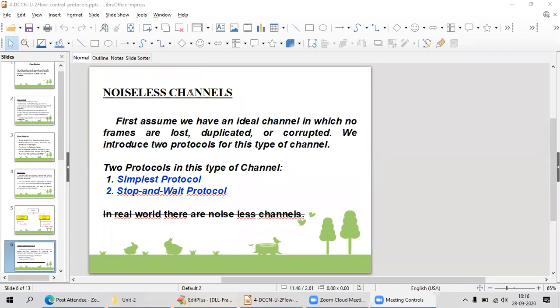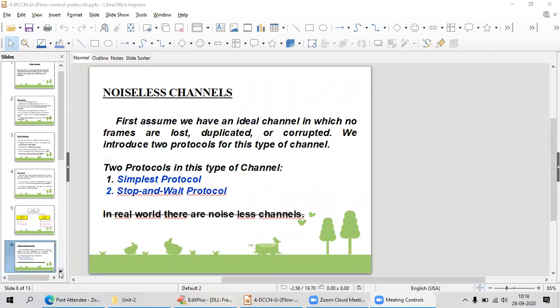In that case, the simplest protocol and stop and wait protocols will work. Otherwise, if I use heavy protocols for this simple work, I would be processing unnecessarily for lost, duplicated, and corrupted frames. Why? My data is safe within the room only. I am not passing it outside. My systems are well equipped, so I am going to use noiseless channels.